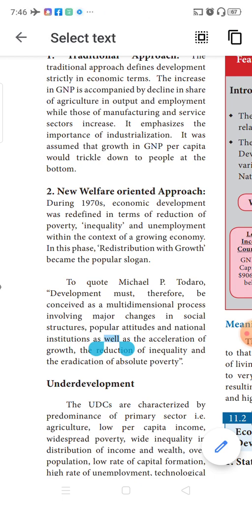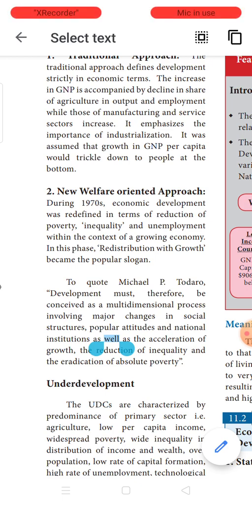So all the efforts were taken towards increasing their GNP or GDP, whichever parameter they take for measurement. When such an approach is utilized by any country, you call that approach towards development the traditional approach. Here they will produce only goods and services which give them a good amount of profit so that they are able to increase their GNP.